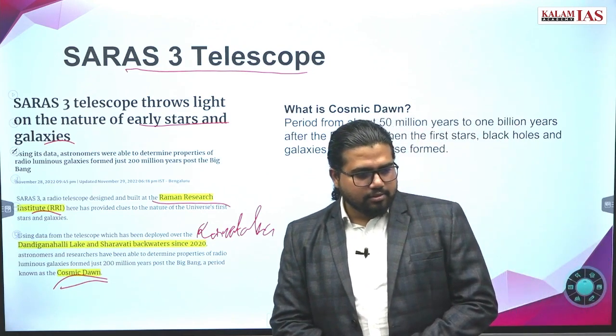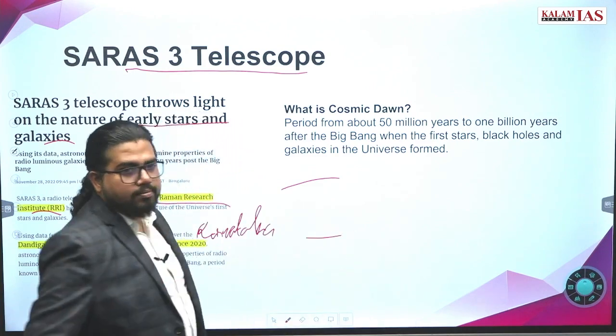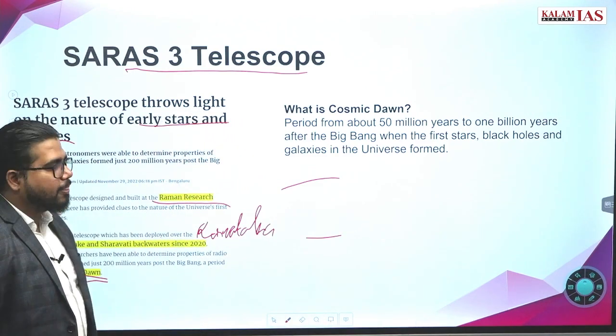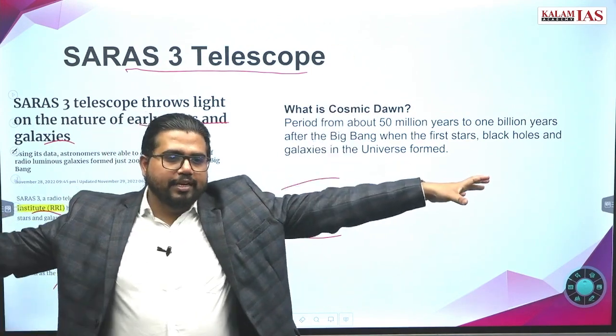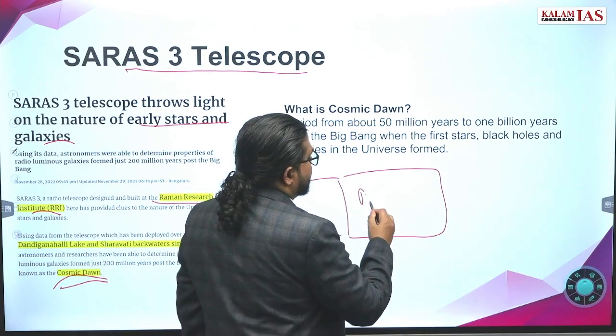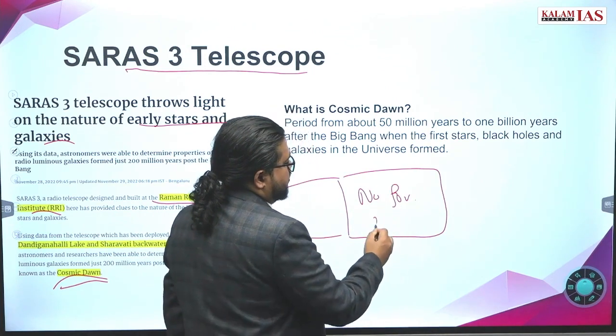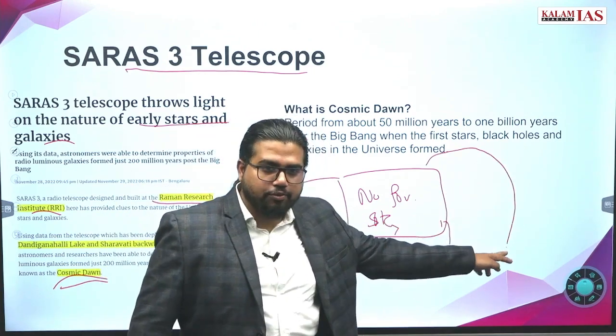What is cosmic dawn? If you look at the Big Bang, the explosion happened, then a nebula cloud was formed. For a huge phase, there was no formation of stars. Only after this phase did stars start forming.